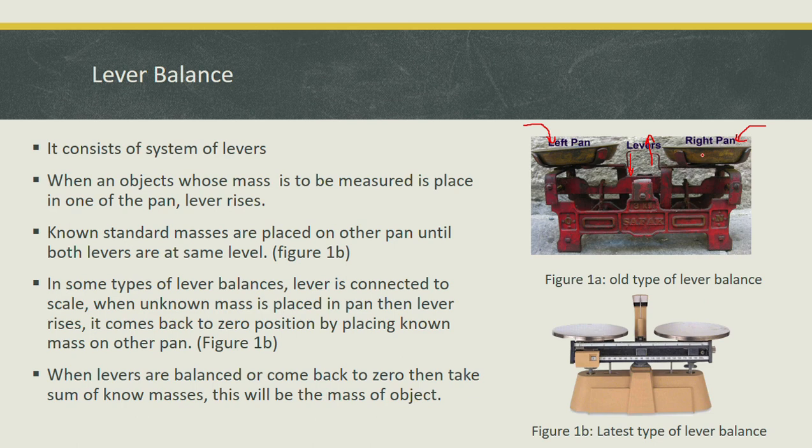For example, I put a 2 kg mass, like we discussed in the previous example. If we put a 2 kg mass and here it is an unknown mass, if by putting these 2 kg, these two levers come exactly in line, it means that now this unknown mass also has a mass of 2 kg. This is how you can find the mass of an object.